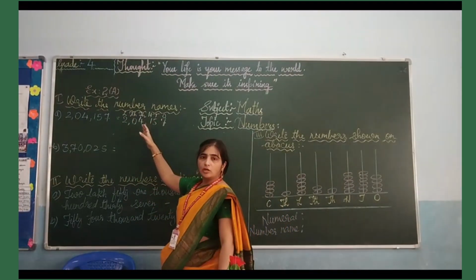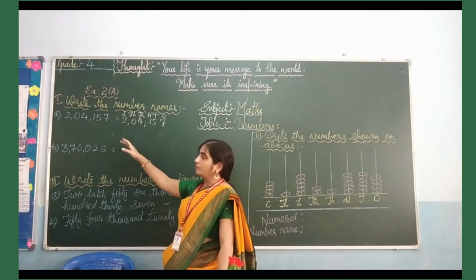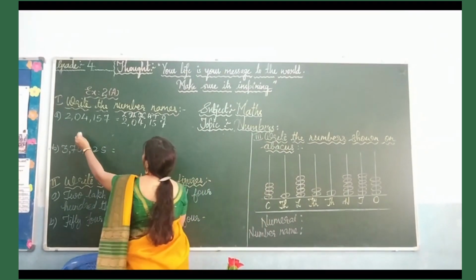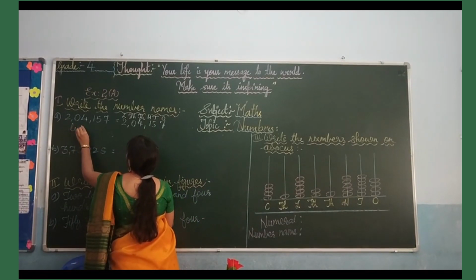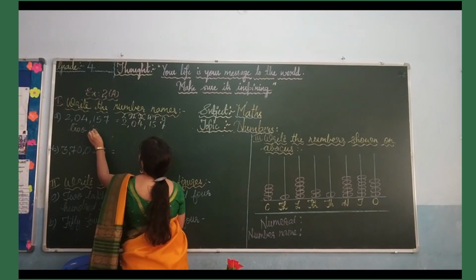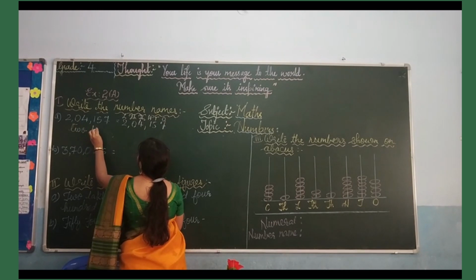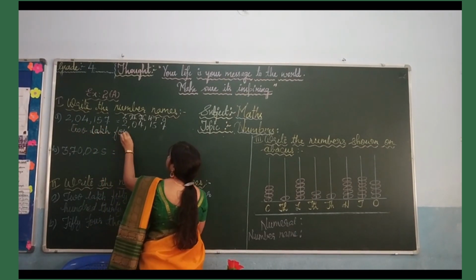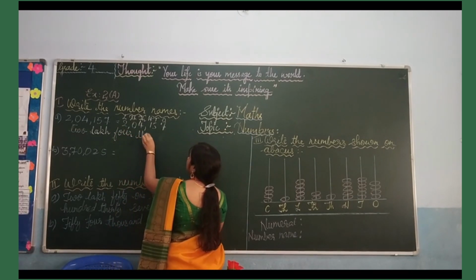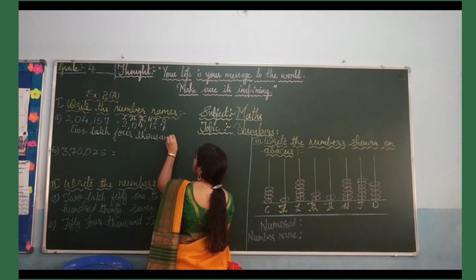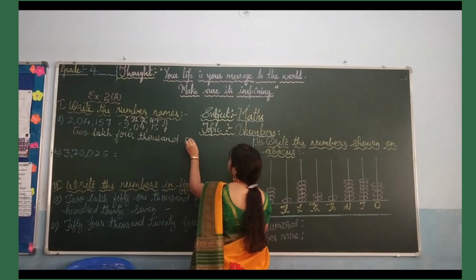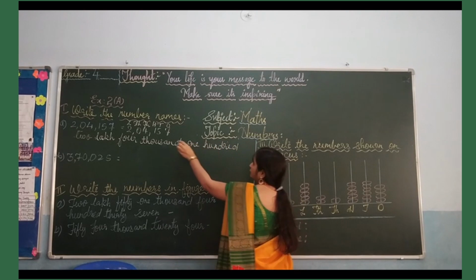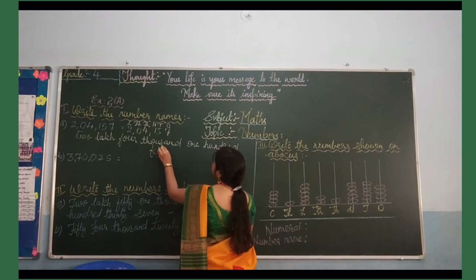Write the digits on the top of the number so it will be easy for you to make the sentence to write in words. So here we will write as 2 lakh 4,000 157.